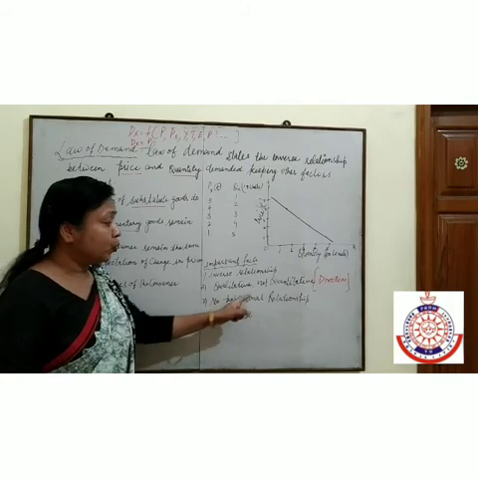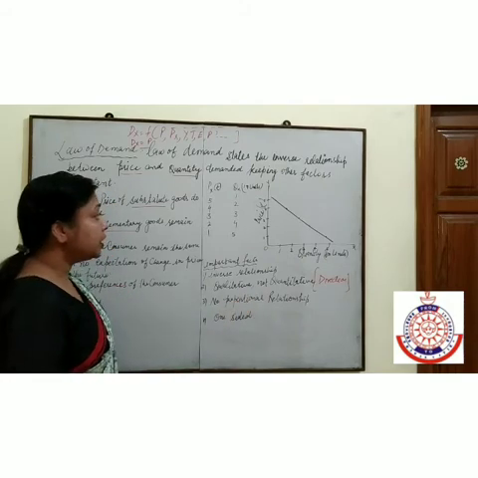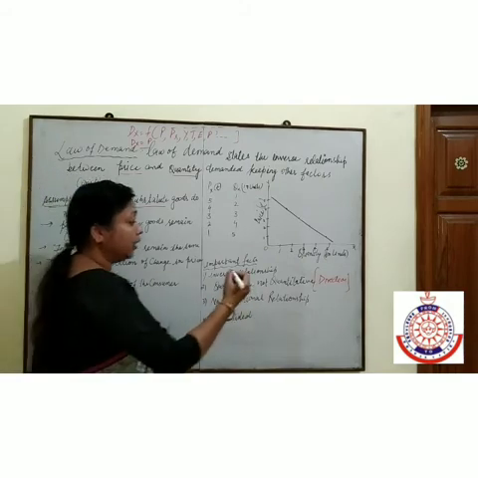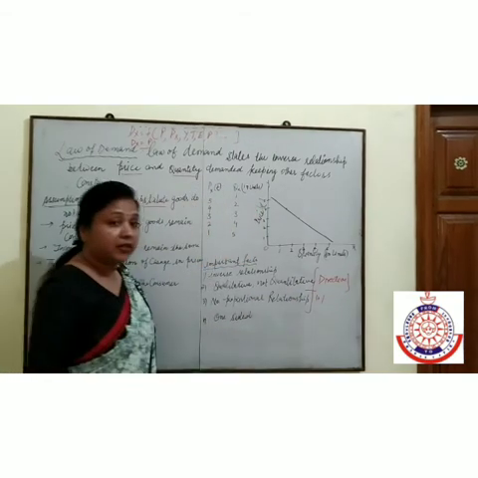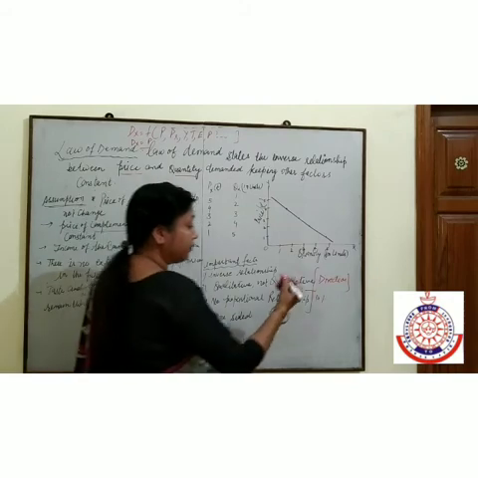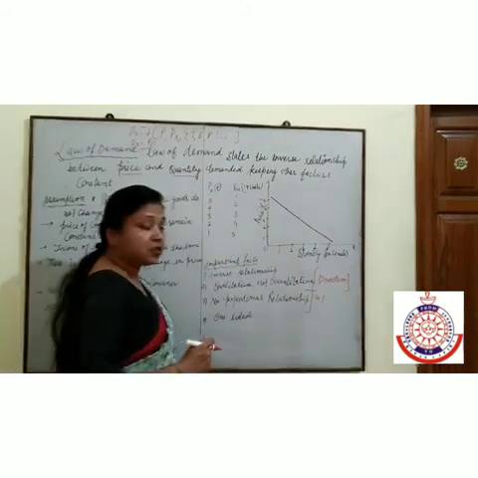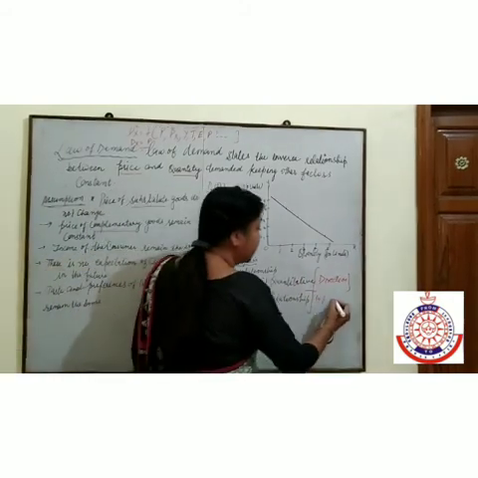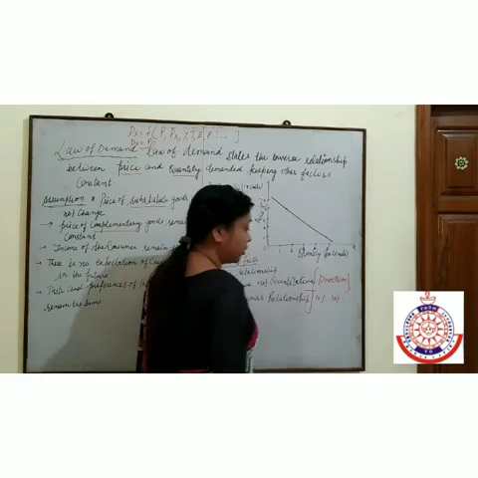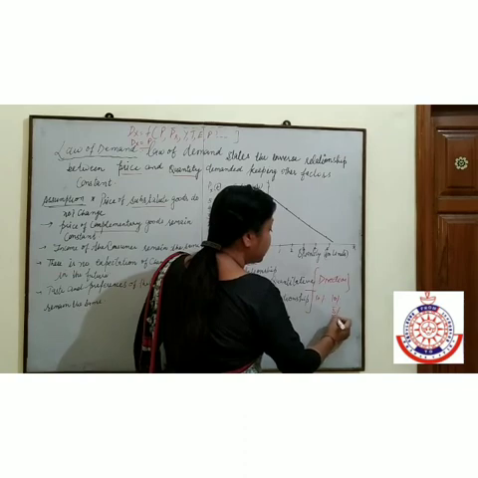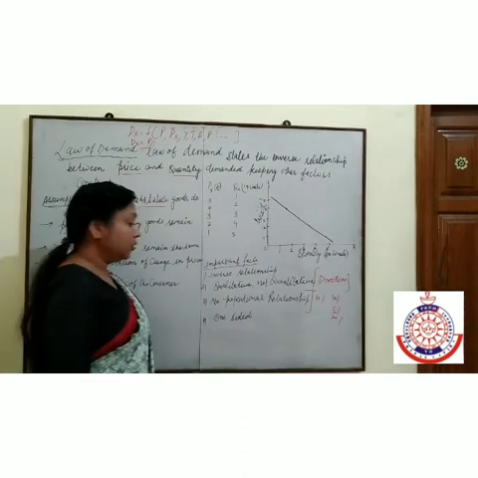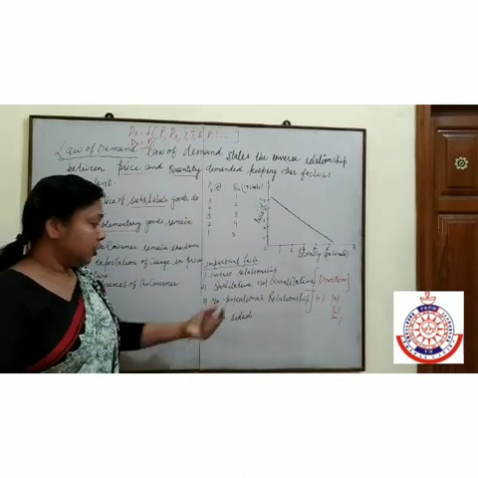Third is no proportional relationship. Proportional relationship would mean that whenever there is a 10% change in price, it is necessary that the change in demand is in the same proportion. But it may be less, it may be 5% also, it may be 20% also. So, there is no proportional relationship.